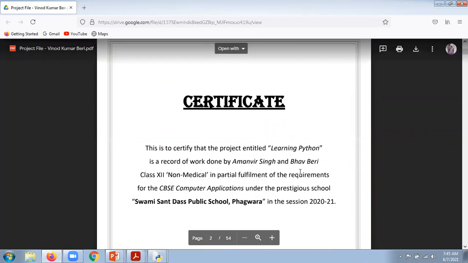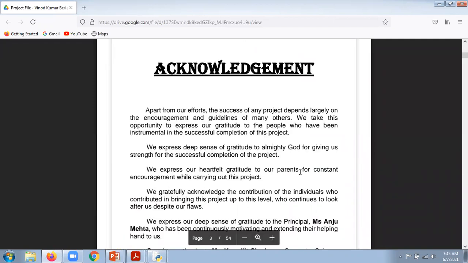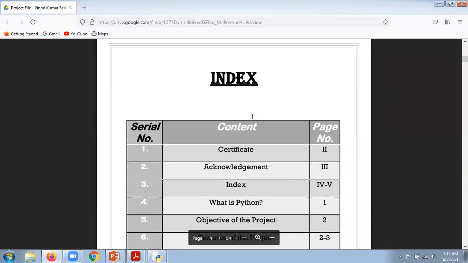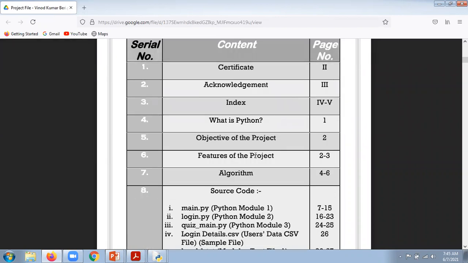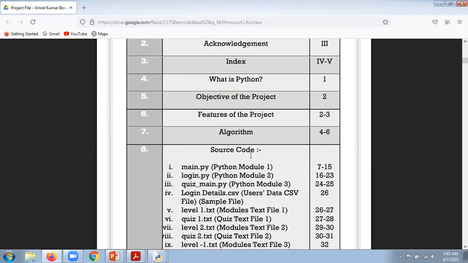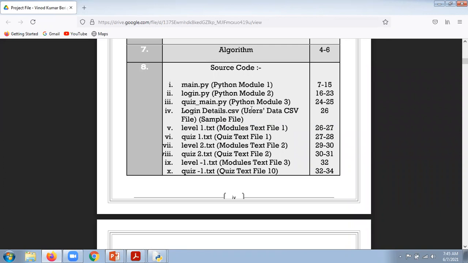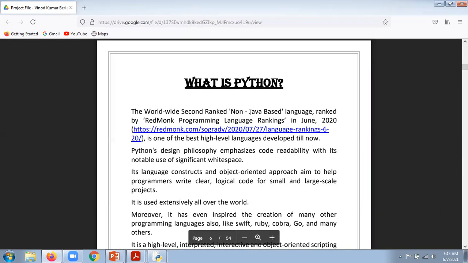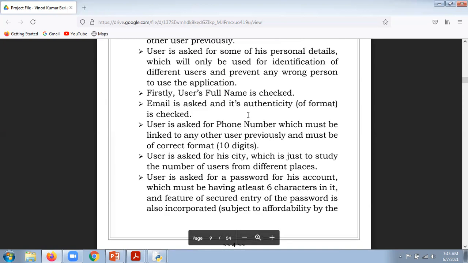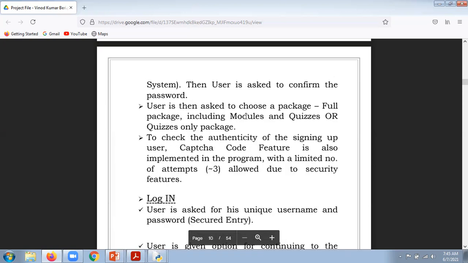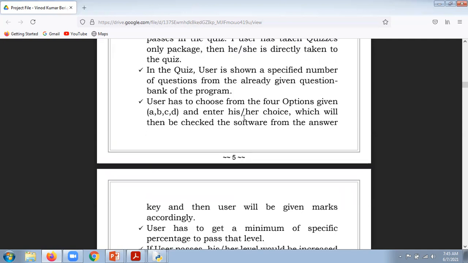These are the simple things you have come to know about: a certificate and acknowledgement, and this is an index. Certificate, acknowledgement, index, what is Python, objective of project, features of project, algorithms, and these are the different modules, showing how we can elaborate this. What they did was take the content provided by CBSE, the question bank provided by CBSE, and convert it into a project.